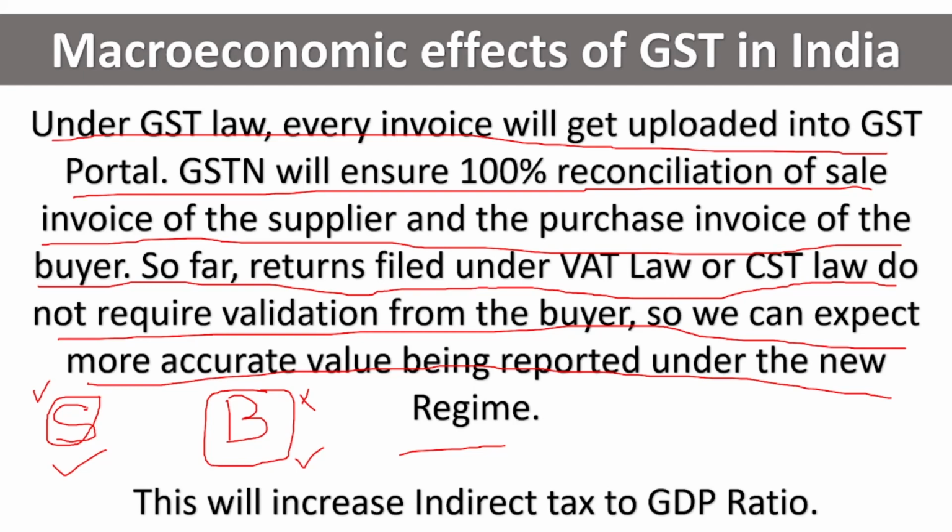So under this, the full validation and reconciliation will go on. So this will increase the indirect tax to GDP ratio. At that time, if any seller is hiding any invoices, he will get caught because the buyer will be uploading it.